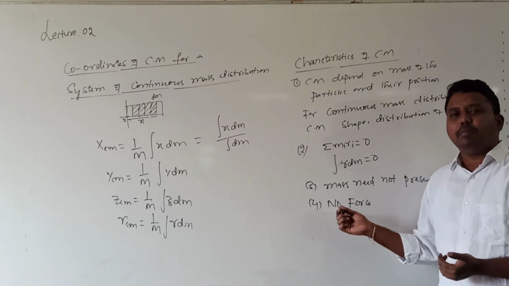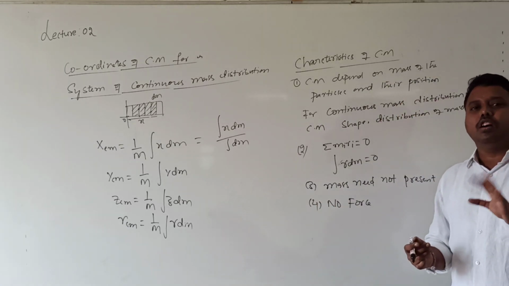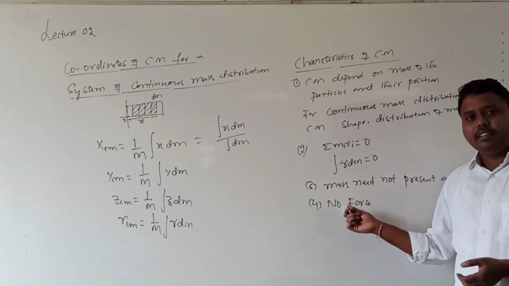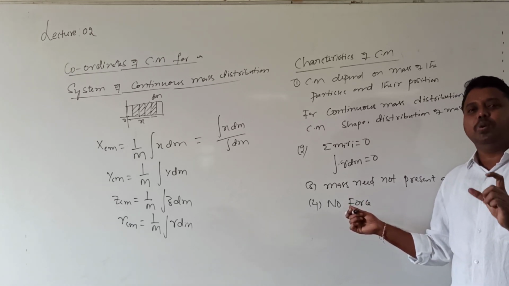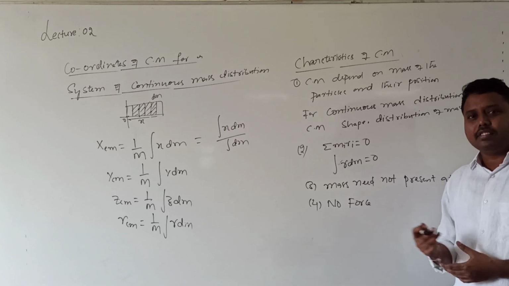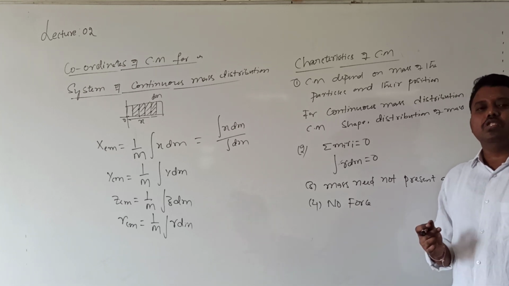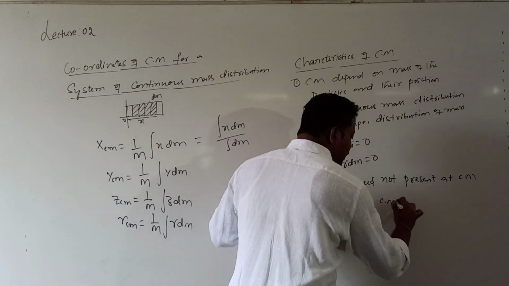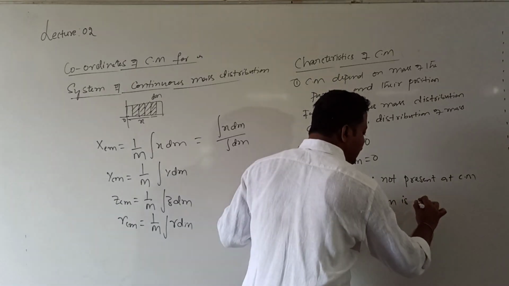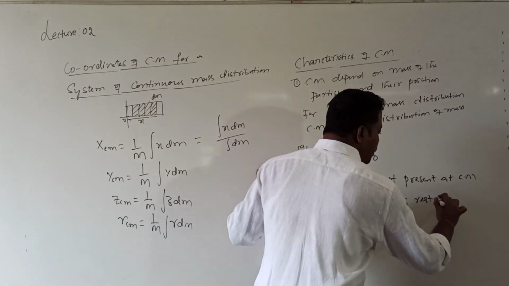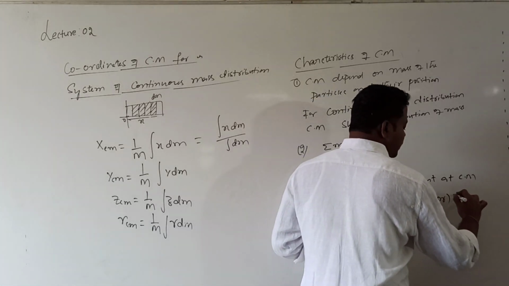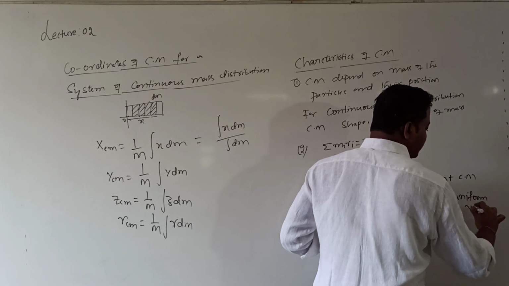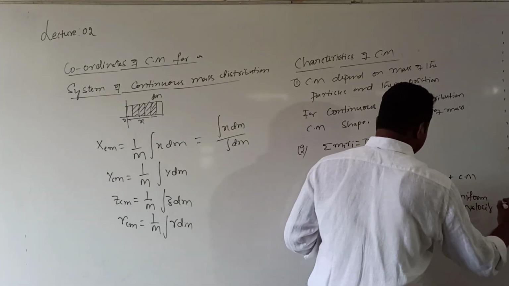The same principle is applicable here. The center of mass will not move until an external force is applied. If the center of mass is already moving, it will continue with the same velocity. When no external force is applied, the center of mass is either at rest or moving with a uniform velocity. Which velocity? Uniform velocity. Clear now?